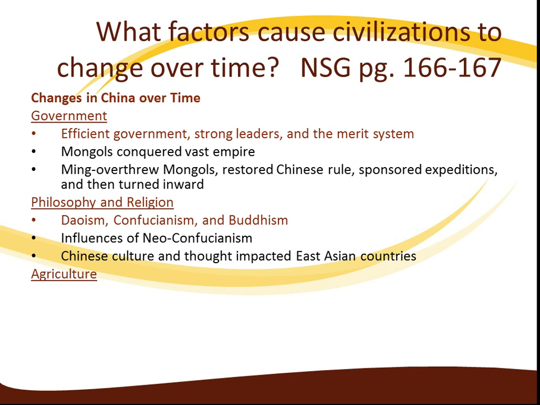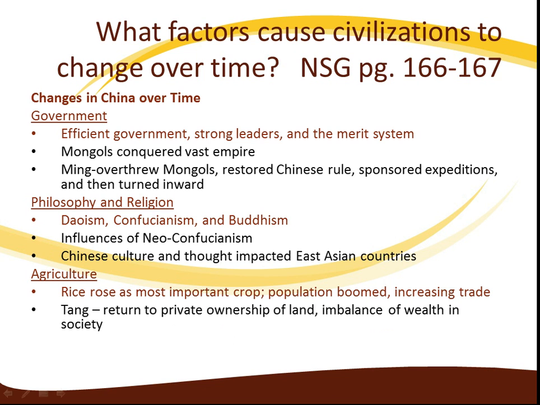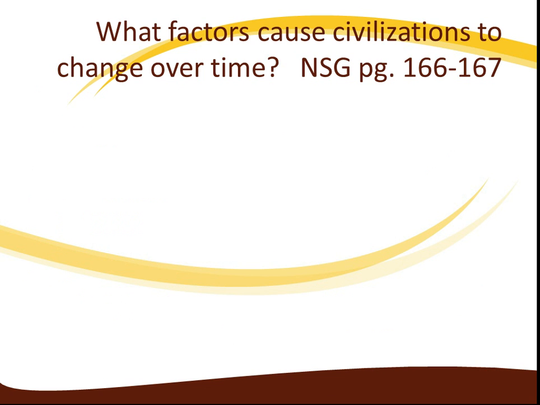The next aspect that can change civilization is agriculture. Rice rose as the most important crop. Population boomed. Trade increased. The Tang returned private ownership of land, and this created an imbalance of wealth in society. So agriculture also has an impact. And the last two are